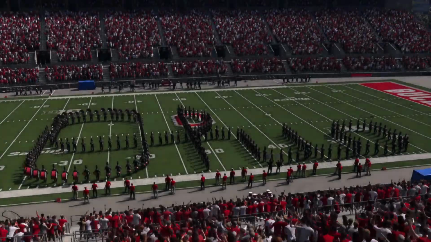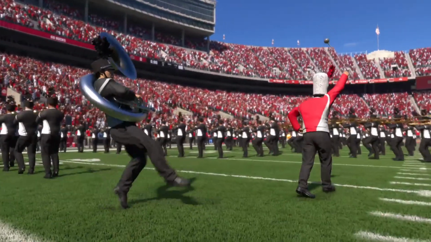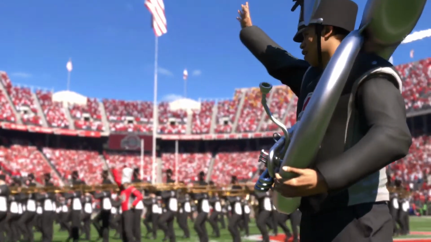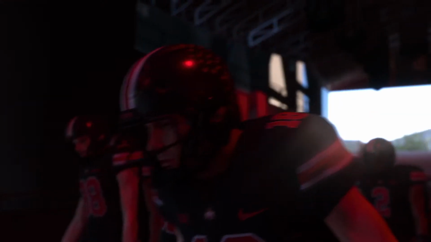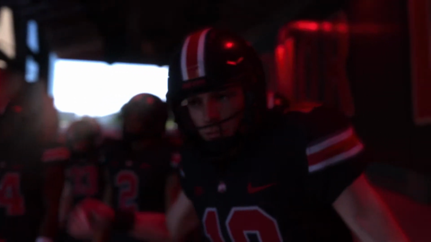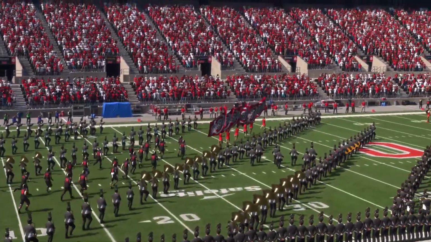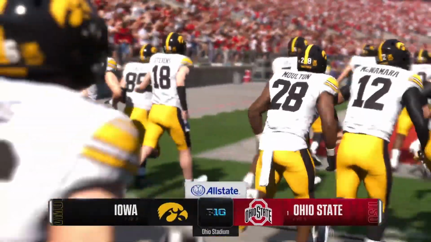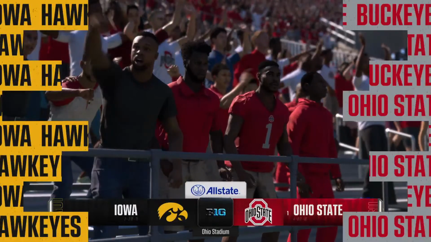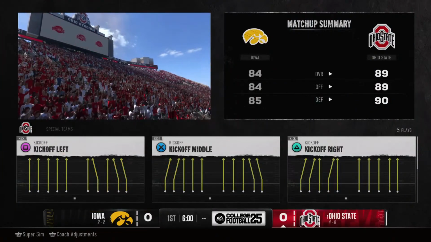Welcome to Columbus, Ohio, and the venerable Horseshoe, home of the Ohio State Buckeyes, a place that's home to such legendary names as Archie, Woody, Zeke, and Stroud. Today, a Big Ten clash, and you know when you square off against a conference opponent, the blood boils a little hotter. As we'll see, a team fresh and ready to go off a bye week, the Iowa Hawkeyes, taking on the number one team in the land, the Ohio State Buckeyes. For EA Sports College Football, I'm Reese Davis, David Pollack, and Jesse Palmer with me. Guys, it's time to get it going.